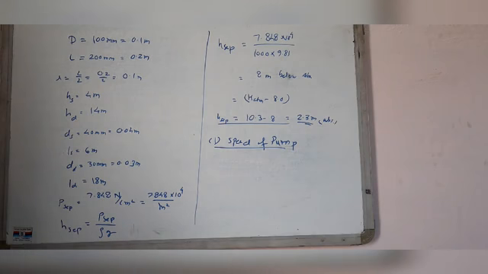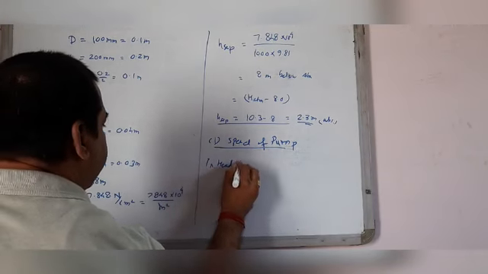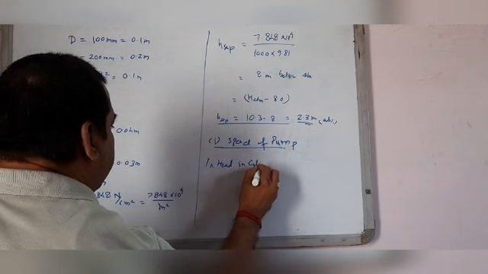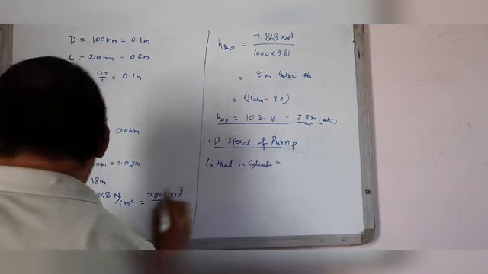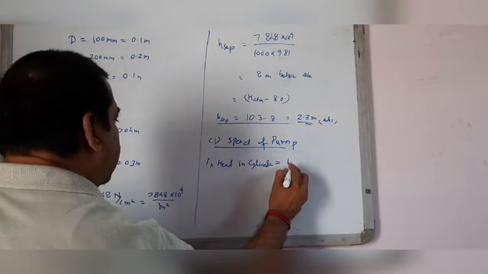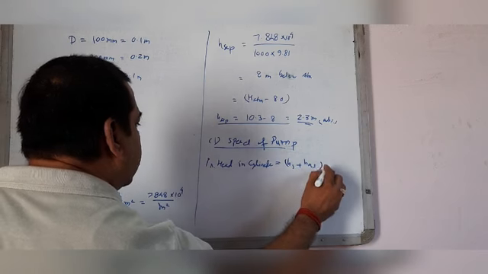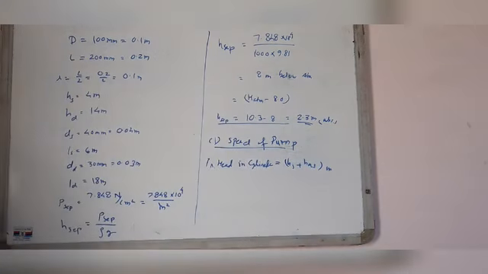The pressure head in the cylinder at the beginning of the suction stroke is equal to H atmospheric minus (HS plus HAS) meter, that is, below atmospheric pressure head.